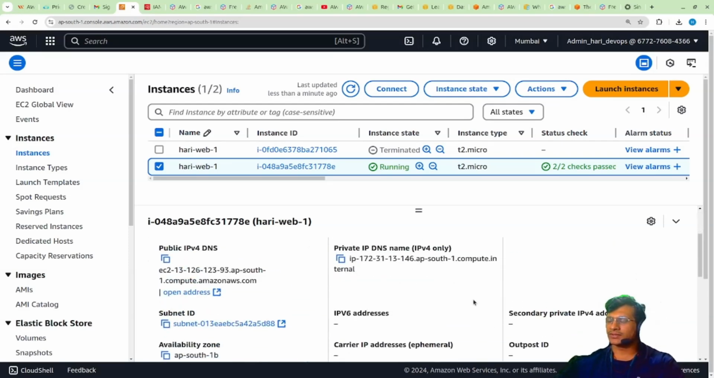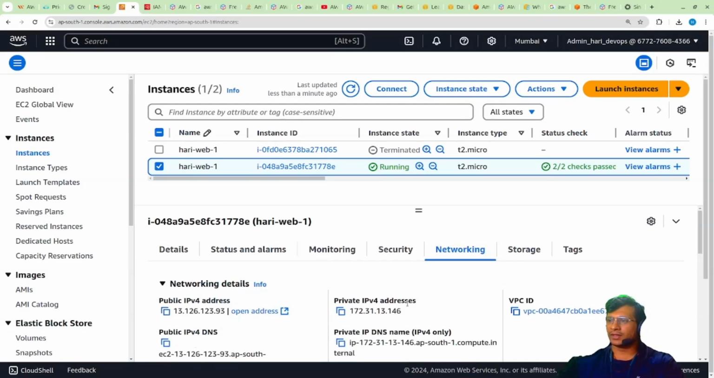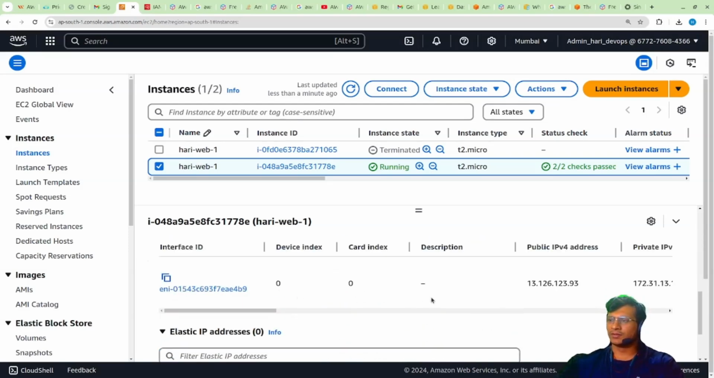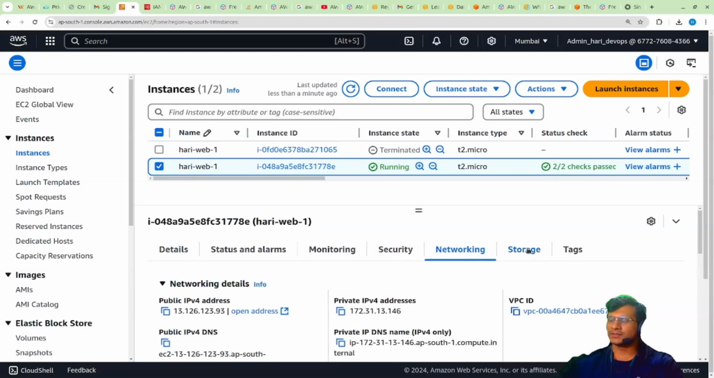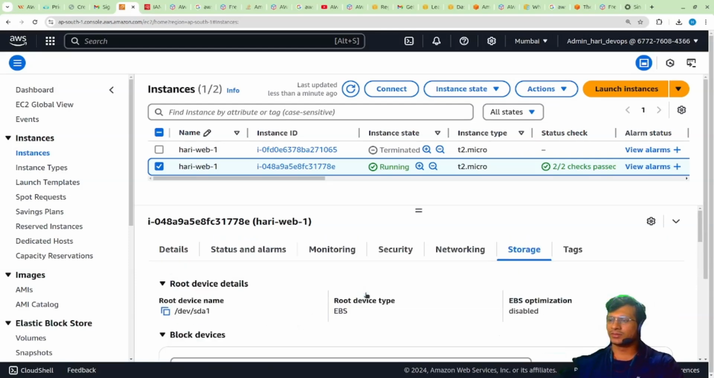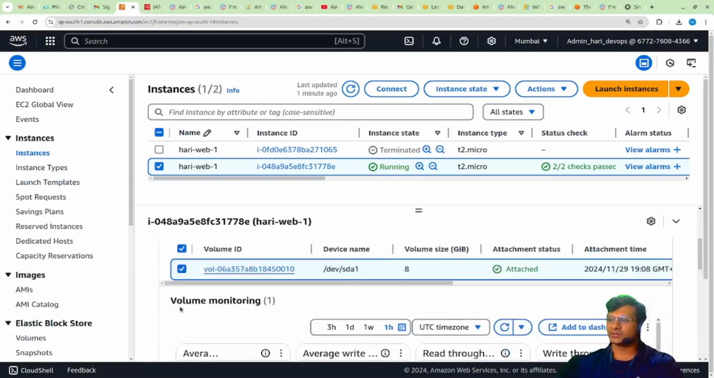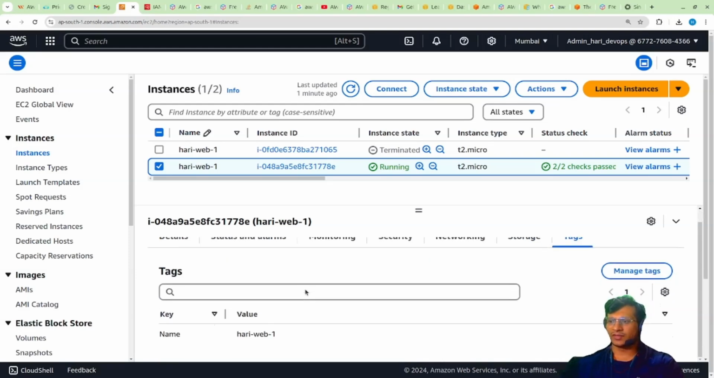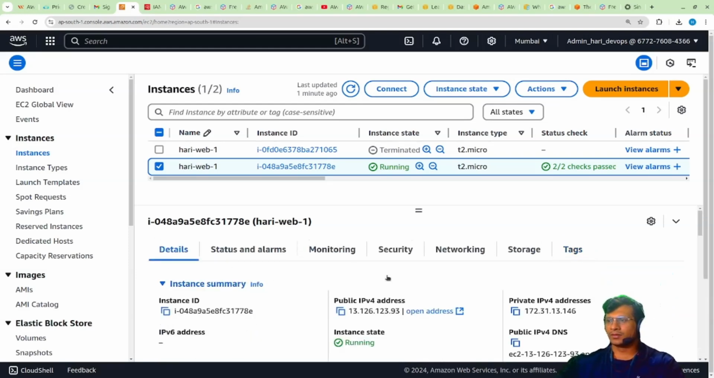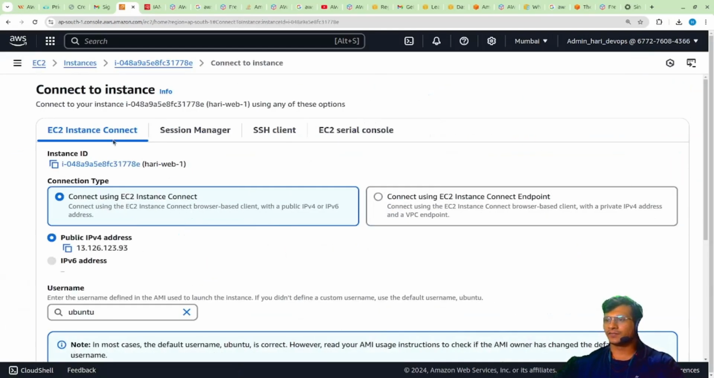In security, there is the networking part: public IP, private IP, public DNS, subnet, VPC. Then storage. Here this is the storage part. What is the throughput, read and write, the average read, how many read operations have happened. Tags: right now we haven't provided any tag, only the name is provided. So let's connect to our instance. We can directly connect over here, I think.